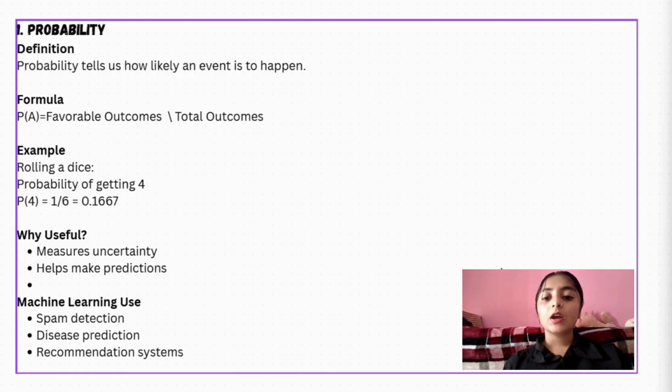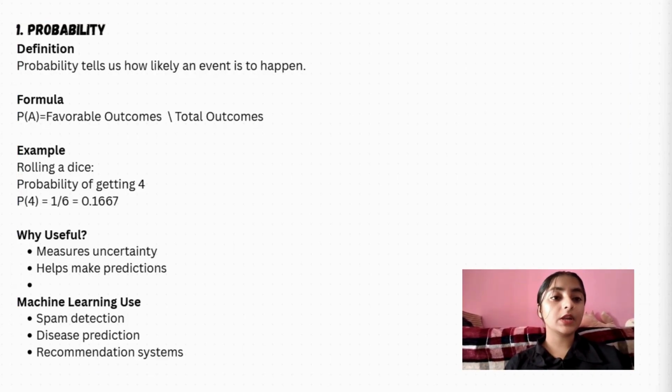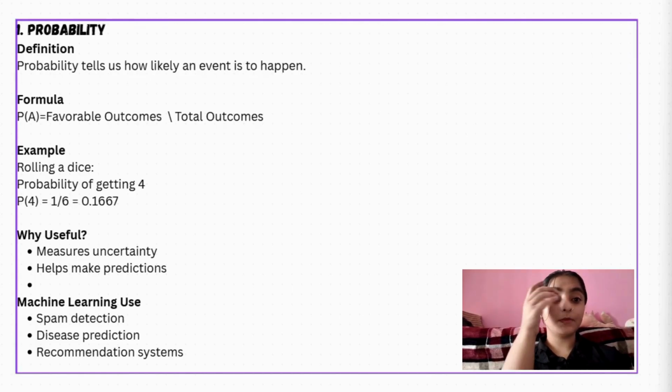Now for example, we'll take the dice example. Dice is the best example for probability, because in any probability topic they use the dice example. A dice has 6 outcomes: 1, 2, 3, 4, 5, 6, so total possible outcomes is 6. The question is: what is the probability of getting 4?